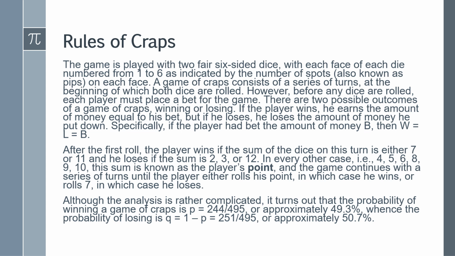Although the analysis is rather complicated, it turns out that the probability of winning a game of craps is P equals 244 over 495, approximately 49.3%, while the probability of losing is Q equals 1 minus P, which is equal to 251 over 495, approximately 50.7%.